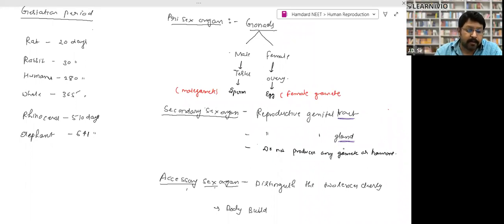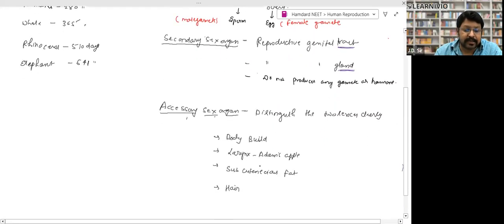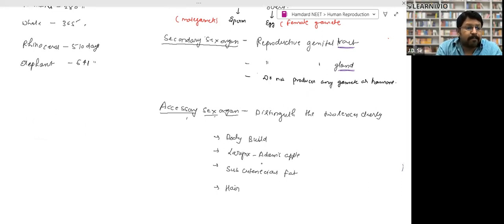Okay. Now, what are the accessory sex organs? Accessory sex organs distinguish the male and female partner on the basis of physical characteristics, the characteristics on which you can discriminate male and female. In humans, males have a beard, mustache, and hair on the face, but females generally do not.